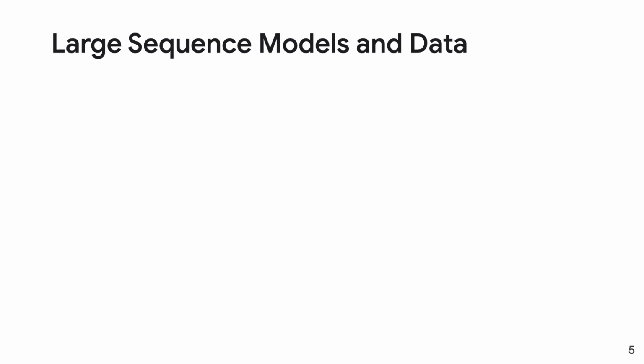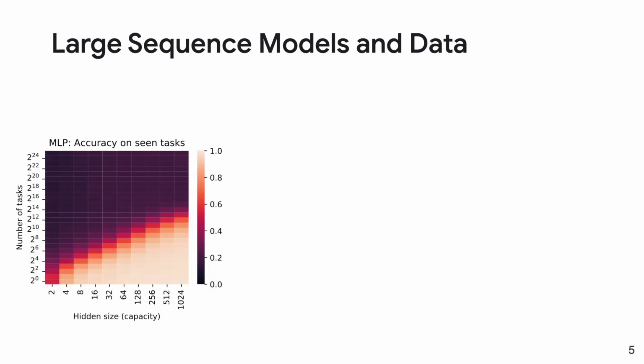But under what conditions does learning to learn emerge? We train many models with various numbers of tasks and model sizes and plot their final accuracy after training. First, we do so with an MLP, which does not take the entire dataset as an input, but just the image x' and produces labels y'. The higher the capacity of the network, the more of these tasks it can fit.